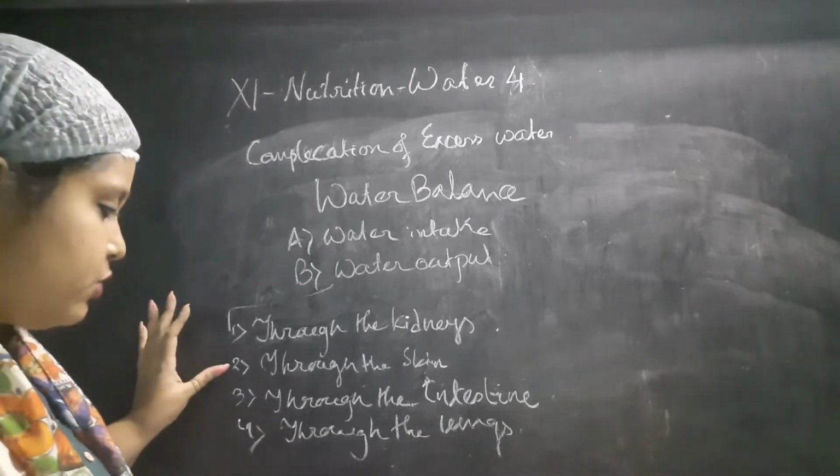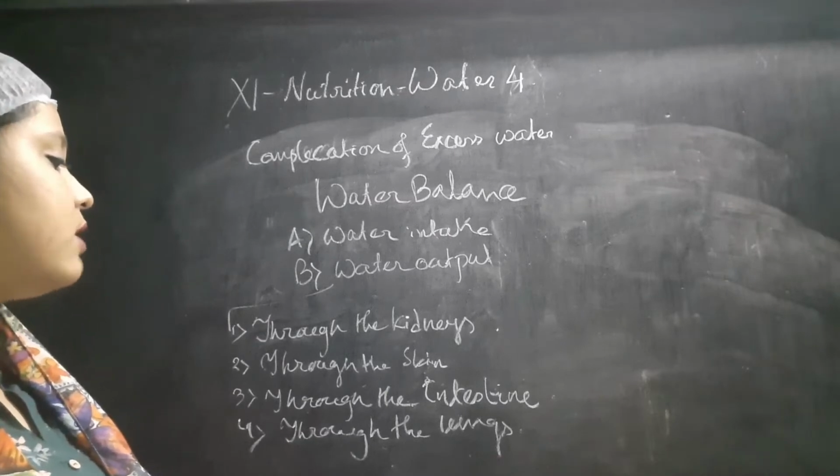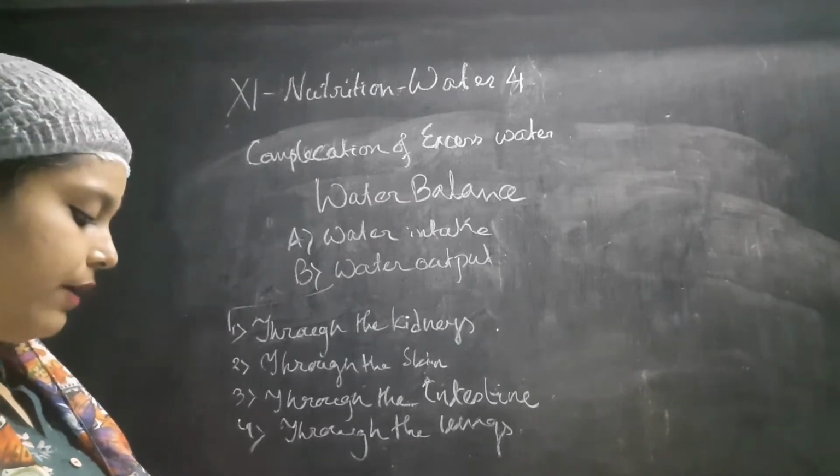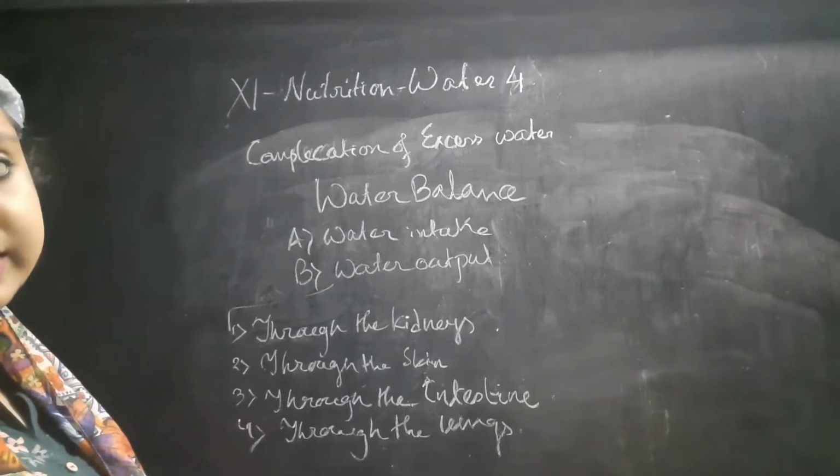The first one was through the kidneys, and this procedure is further divided into 2 parts: obligatory water excretion and facultative water excretion.